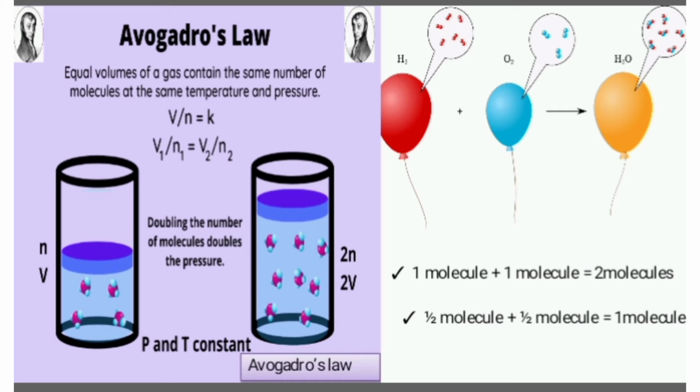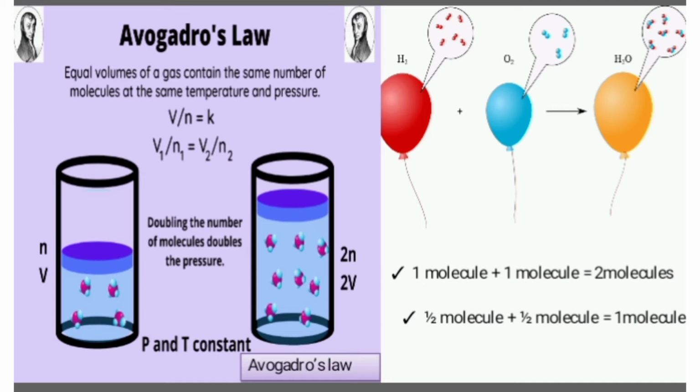Take a balloon that contains hydrogen gas. If the volume of that hydrogen gas is reduced, the number of molecules present inside the balloon is also reduced. If I blow in more and more hydrogen gas, the balloon becomes big. What do you observe from that? If the balloon becomes big, the volume of the hydrogen gas gets bigger, which means the number of molecules in that balloon is also higher. Like that with oxygen: if I increase the volume of this balloon, the number of molecules present inside the balloon also increases.